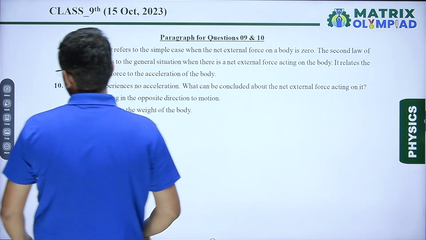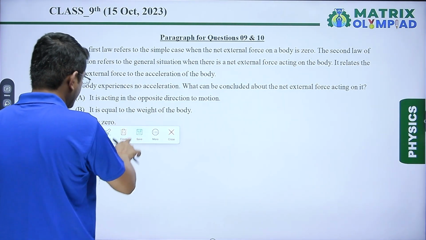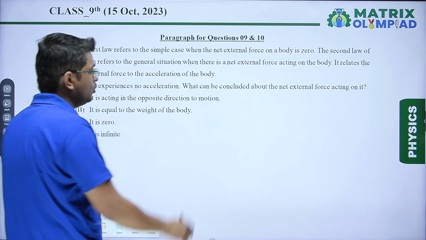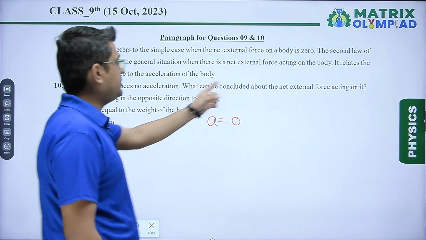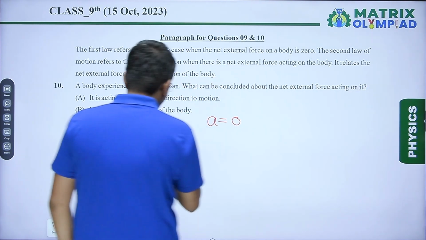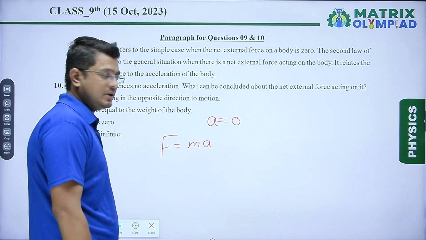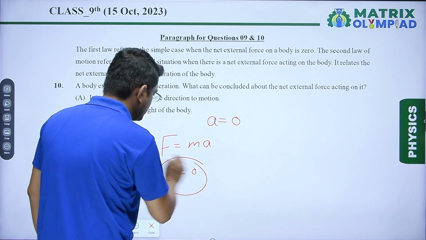Next question, question number 10, which is based on the same case, the same paragraph is given. A body experiences no acceleration, that means acceleration is 0. What can be concluded about the net external force on it? We know that F is equal to ma, mass can never be 0 for any object. If a is 0, then it means the net external force is also 0.